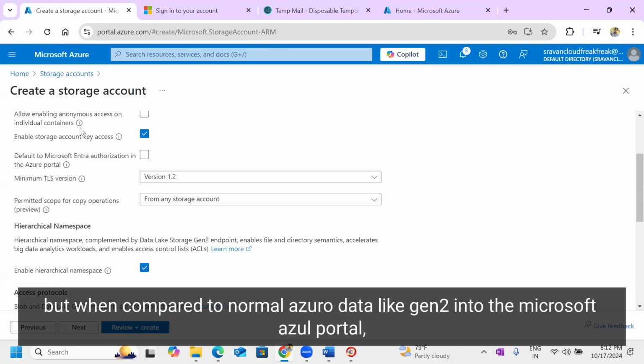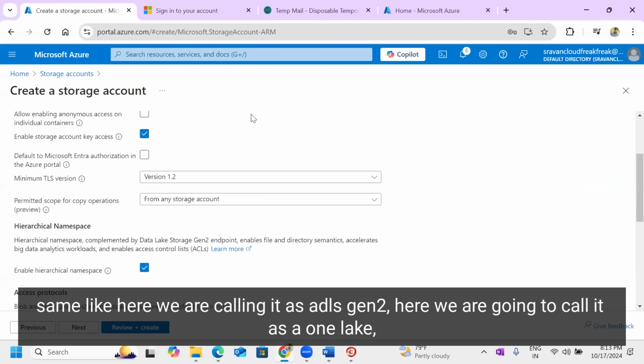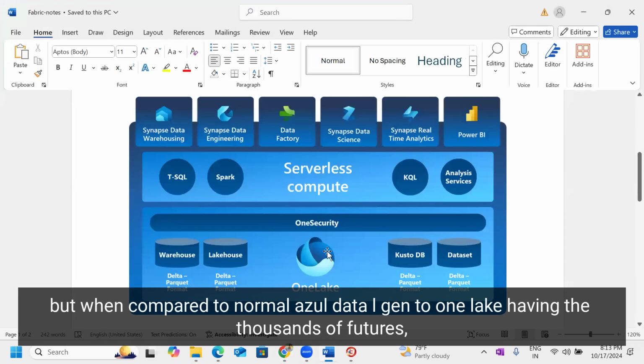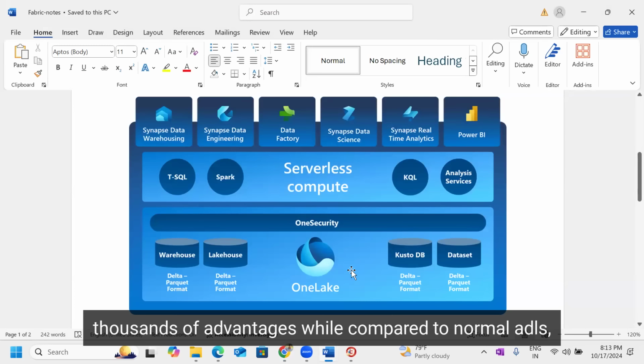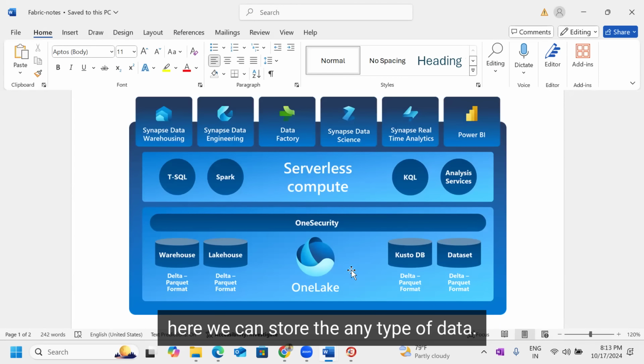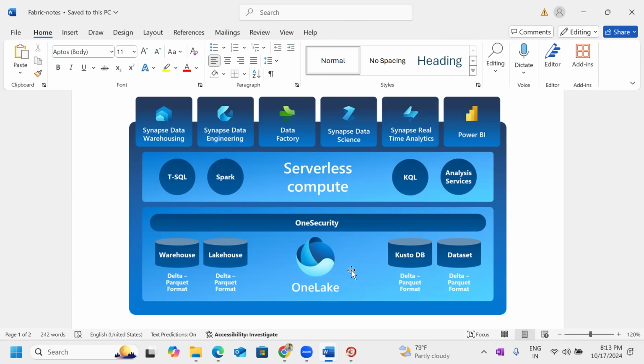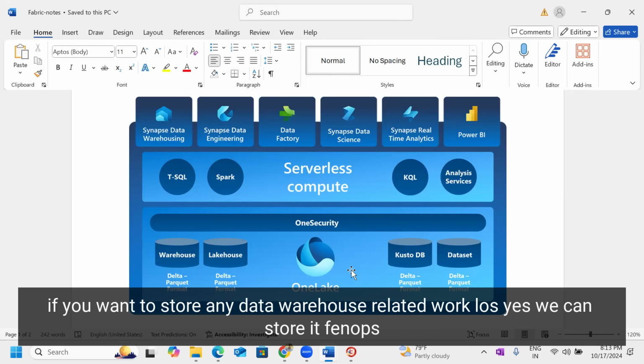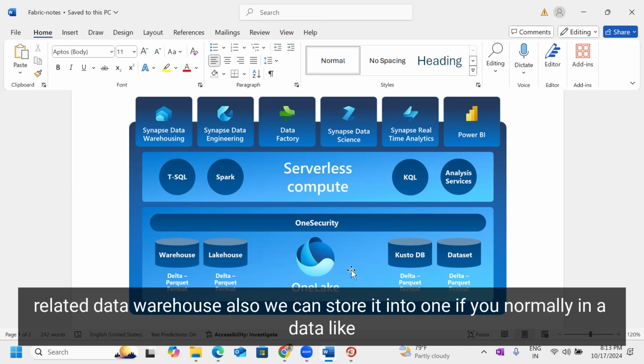But compared to the normal Azure Data Lake Gen 2 in the Microsoft Azure portal, which we call ADLS Gen 2, here we are going to call it OneLake. But compared to normal Azure Data Lake Gen 2, OneLake has thousands of features and advantages. Here we can store any type of data workload. If you want to store any data warehouse related workloads, yes, we can store them. Synapse related data warehouses also we can store in OneLake.